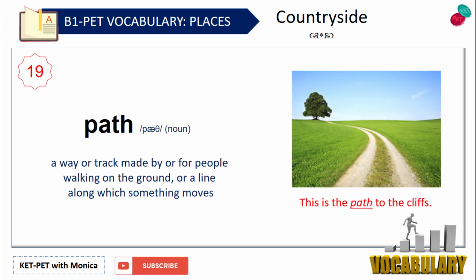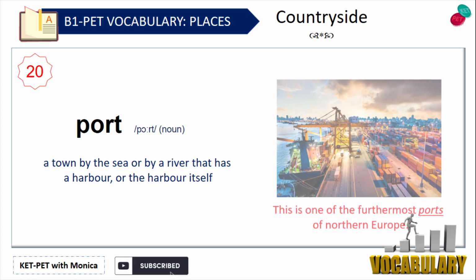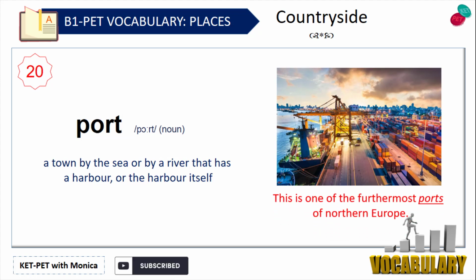Path. A way or track made by or for people walking on the ground, or a line along which something moves. For example, this is the path to the cliffs. Port. A town by the sea or by a river that has a harbor, or the harbor itself. For example, this is one of the furthermost ports of Northern Europe.